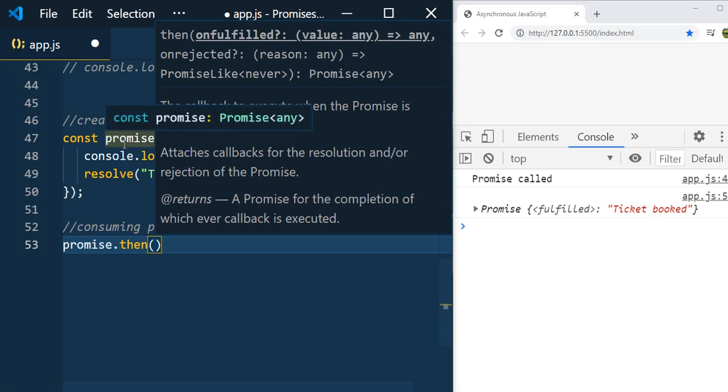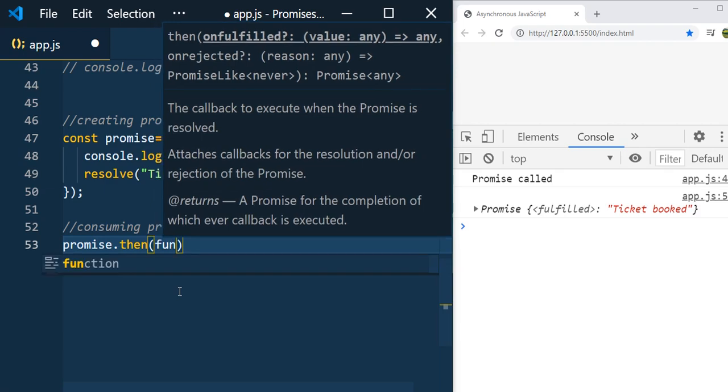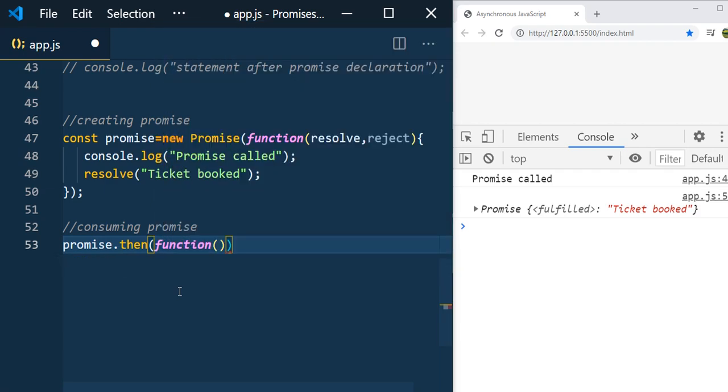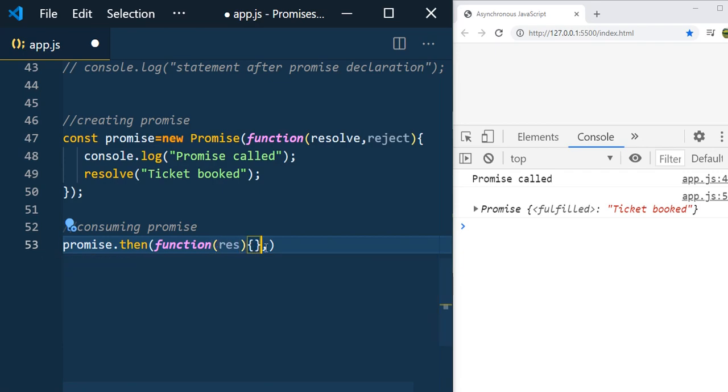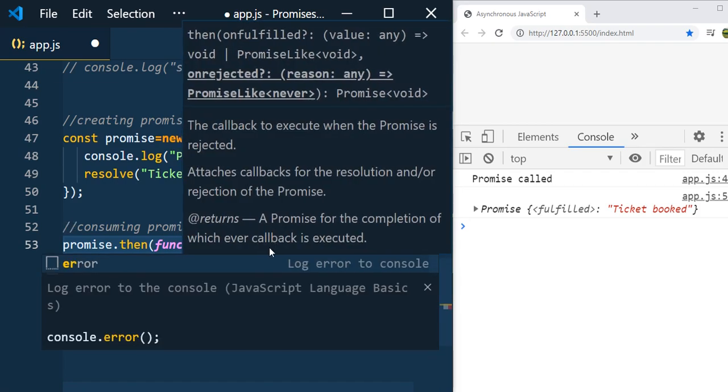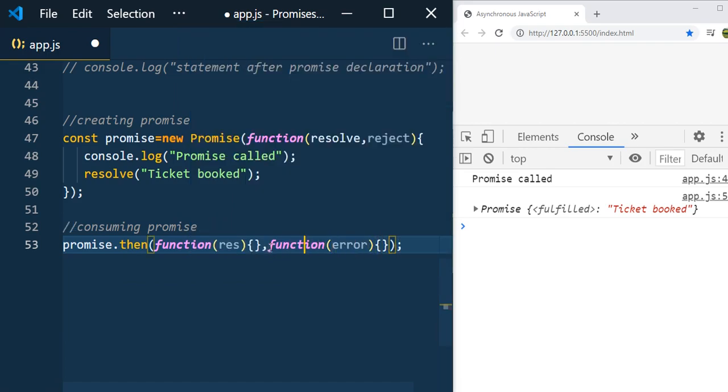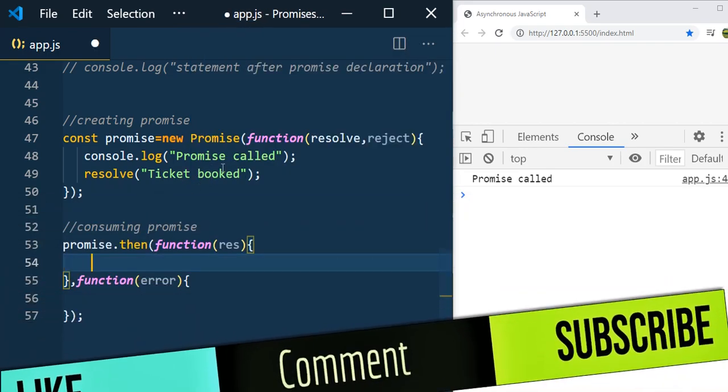Once your promise is settled, you will have two different states. One is fulfilled, and the other is rejected. The fulfilled promise has the result, and the rejected promise will have the details about why the promise was rejected. It will have the error information. That's it.